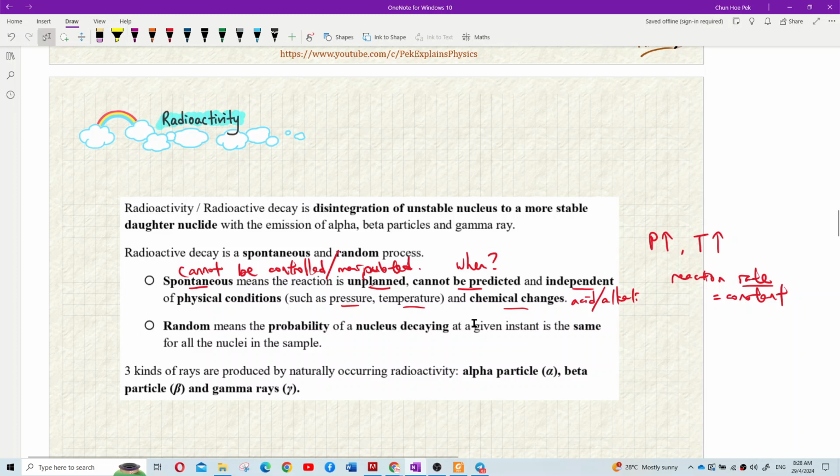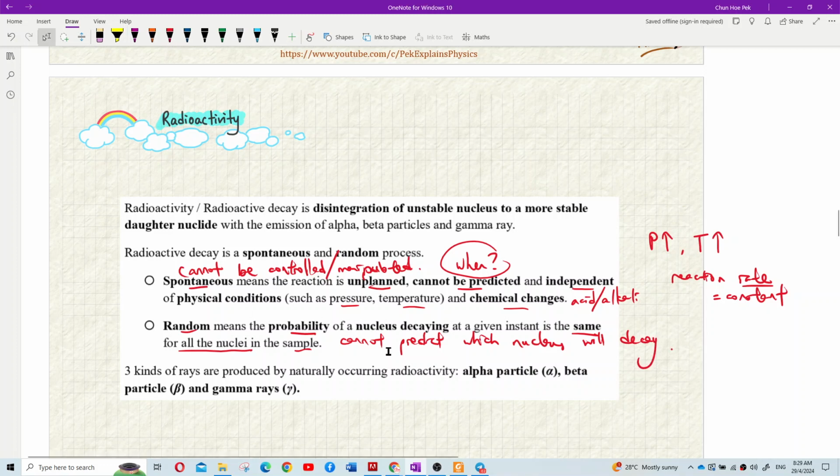The probability of a nucleus decaying at a given instant is the same for all the nuclei in the sample. That's random. We also cannot predict which particle. Just now, we could not predict when. This one is that we cannot predict which nucleus will decay.